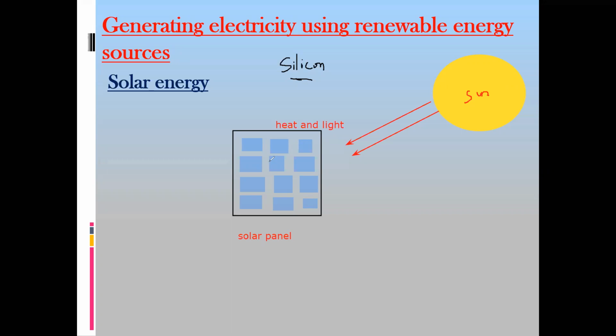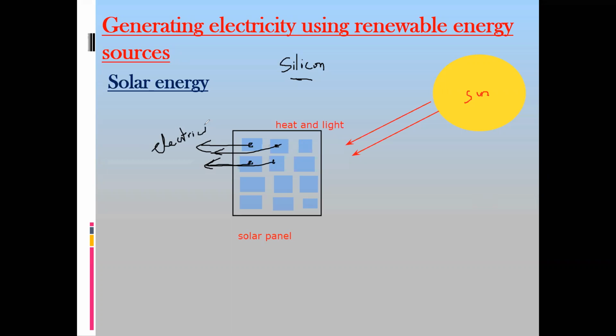So when light falls on this solar cell or solar panel, which is a combination of many cells, the atoms will lose electrons, and these electrons start to flow. Electrons are charged particles. When the charges flow, which form of energy is there? Electrical energy, because whenever there is movement of charge, that has electrical energy.